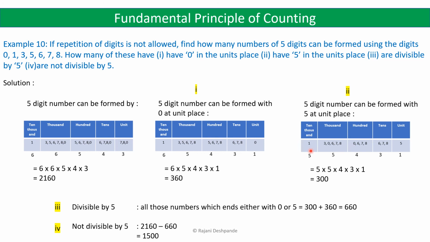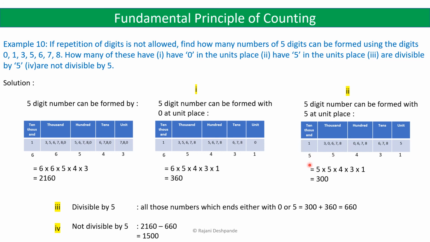So once you use one digit in the 10,000s place, come to the thousands place, you have those remaining digits and 0 also you can use in the thousands place. So 0 is allowed here, so you have again 5 choices. Now you have already used two digits in the 10,000s place and thousands place. You cannot use them in the hundreds place because repetition of digits is not allowed. So you have again 4 choices left, then 3 choices left.